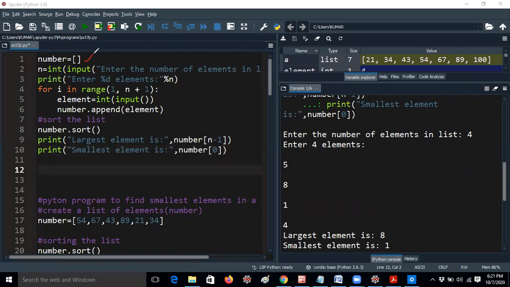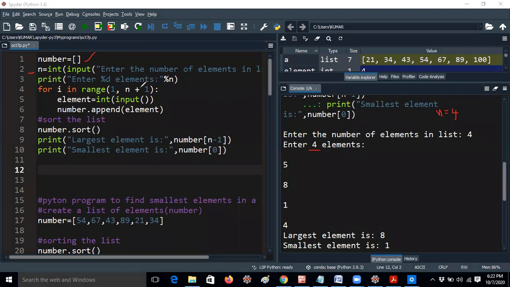So I am taking a number, that is an empty list. n equal to input of "Enter number of the elements in the list". It is getting 4, so this value will be stored in small n. Now small n equal to 4. Enter %d elements. Enter 4 elements. It will be displayed like this.